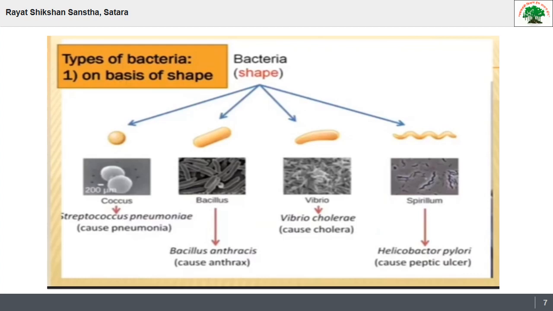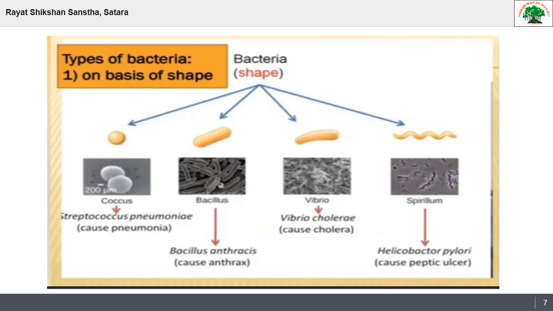It causes pneumonia. Then the second one is Bacillus. Bacillus is a rod-shaped bacterium, for example Bacillus anthracis, and it causes anthrax. Then the third one is Vibrio. Vibrio has a kidney-shaped structure. Vibrio causes cholera, for example Vibrio cholerae.